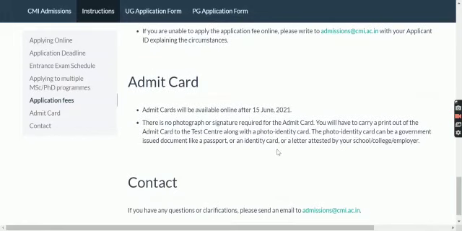So the admit card would be available on 15th June. There is no photograph or signature required for the admit card. Along with it, I want to add one more thing, that we'll make a new video for the admit card when the admit card will be out, on how you're gonna download your admit card.